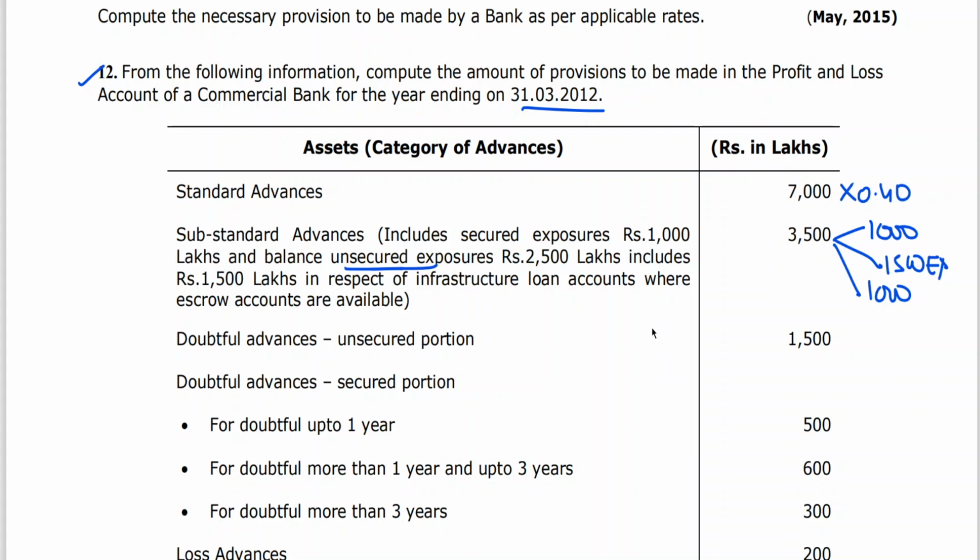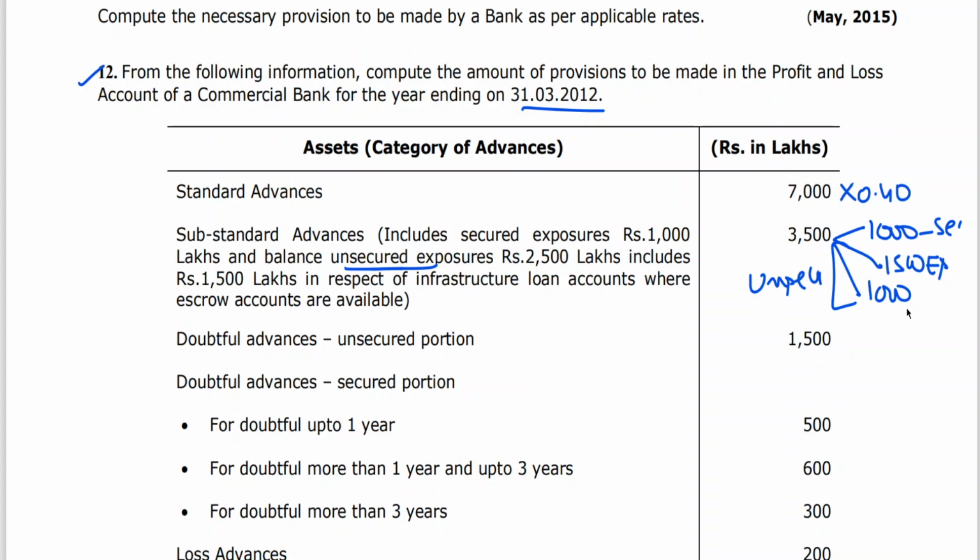In the problem, substandard advances include secured exposures, and then unsecured exposures 2,500, out of which infrastructure loan accounts where escrow accounts are available is 1,500 lakhs. So we have total 3,500, 1,000 is secured, remaining two is unsecured. In this unsecured, 1,500 is escrow and 1,000 is unsecured.